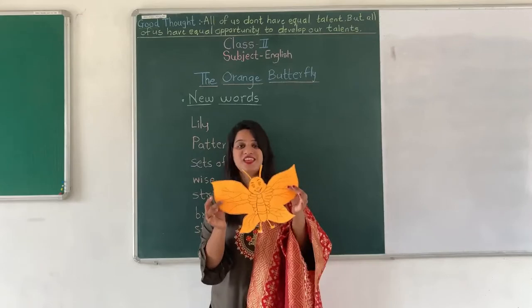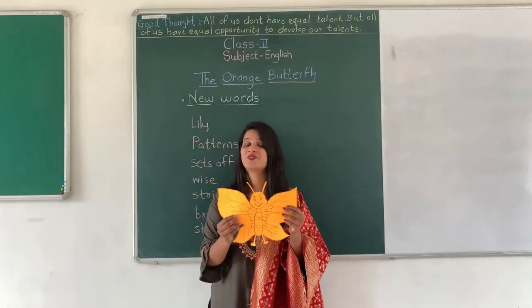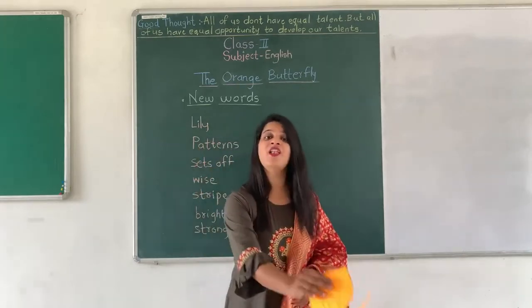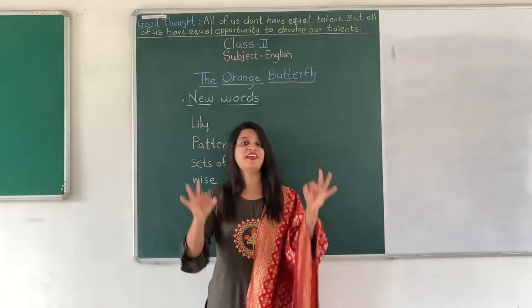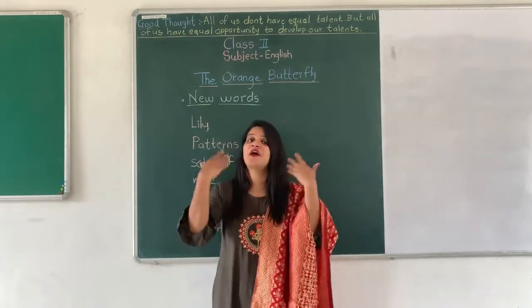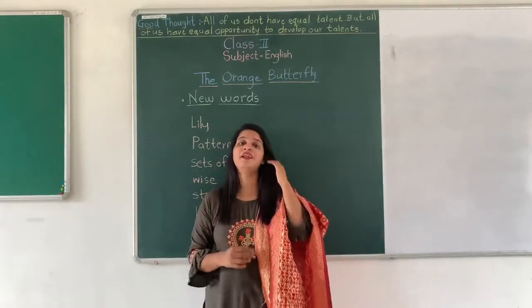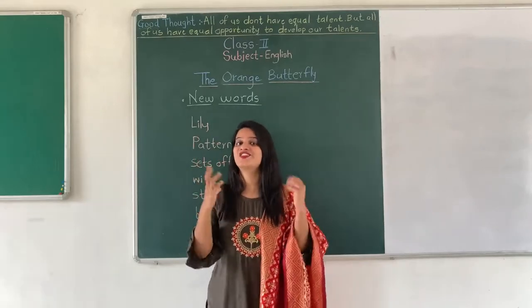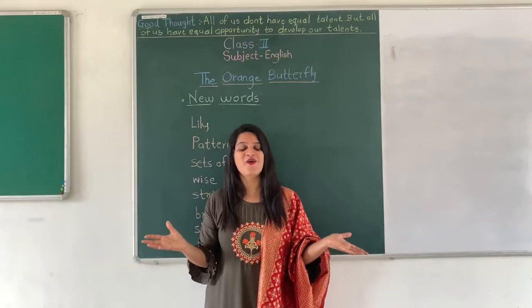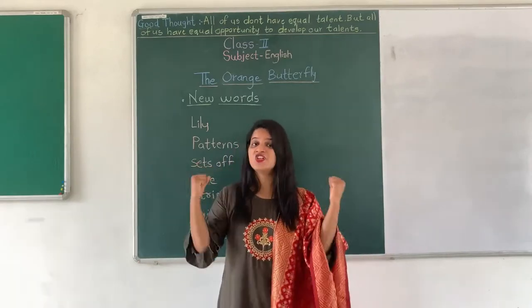When they saw Jiggy, they were very surprised, and what did they tell Jiggy? That you are very beautiful. They all told Jiggy that you are very beautiful, and we also wish that we could have a body like you with no patterns at all. So what happened? After listening to this, Jiggy thought that she is like an orange fruit. Okay, and she also thought about herself that she is very strong.